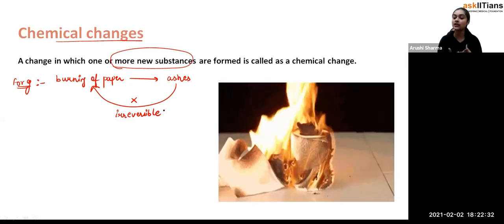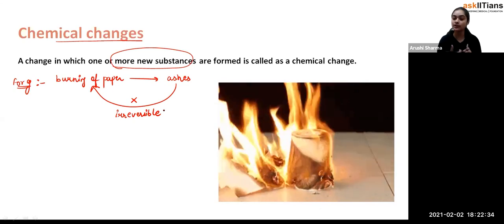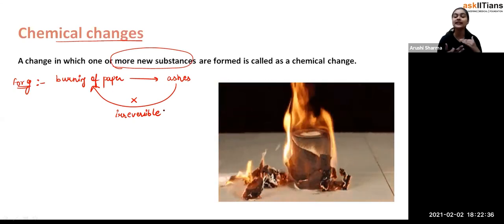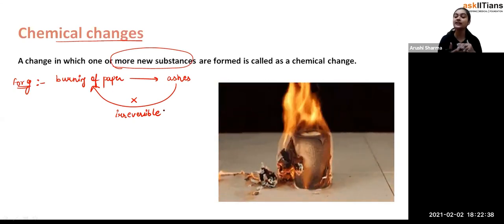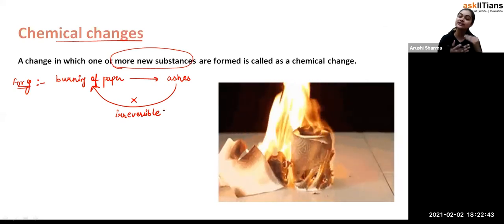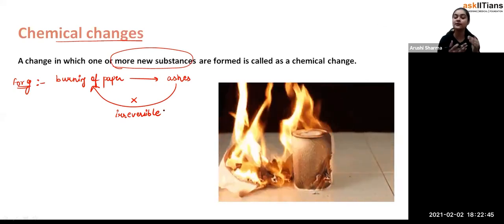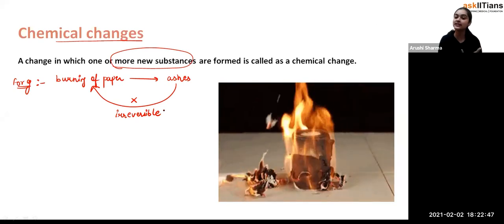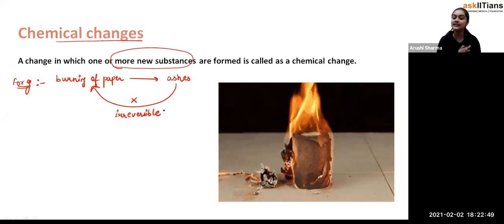Even if we talk about dissolving sugar in water, the sugar is there, and when you add it into the water and then separate it, the water will remain in its chemical form, that is H2O, and the sugar will remain in its form. So that's how you are reversing that process.